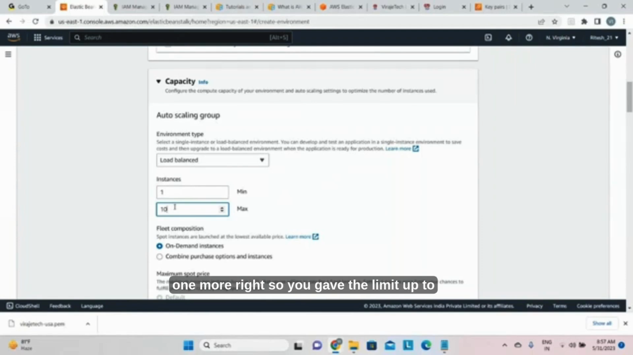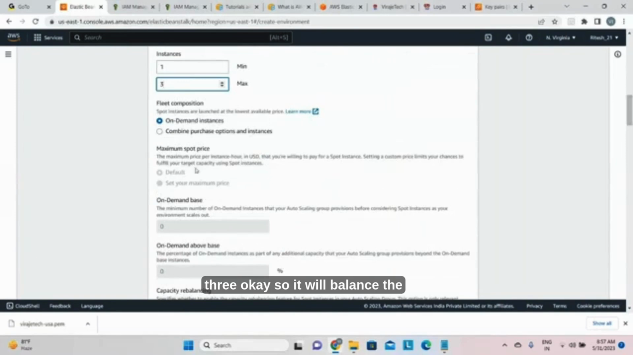So you gave the limit: up to 10 only I can handle, I can pay the bill. Okay, so you have to set some limit, this is my budget, up to 3. Okay, so it will balance the load.